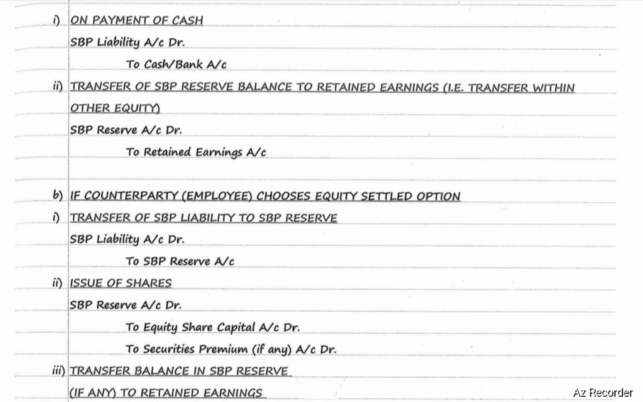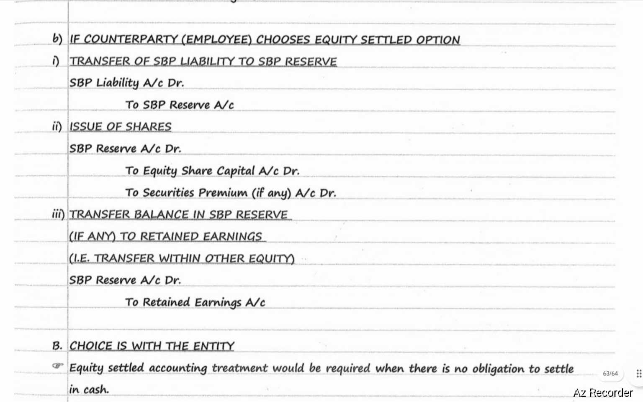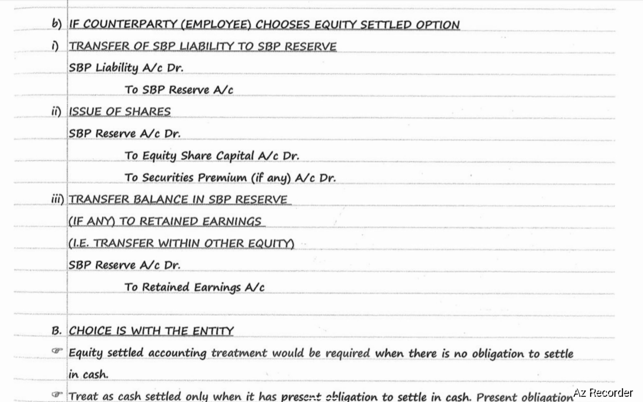On transfer of SBP reserve balance to retained earnings, that is transfer within other equity, SBP reserve account debit to retained earnings. If counterparty, that is employee, chooses equity settled option, that is transfer of SBP liability to SBP reserve, entry will be SBP liability account debit to SBP reserve account. In case of issue of shares, entry will be SBP reserve account debit to equity share capital to securities premium, if any. Transfer balance in SBP reserve, if any, to retained earnings. That is transfer within other equity. SBP reserve account debit to retained earnings.